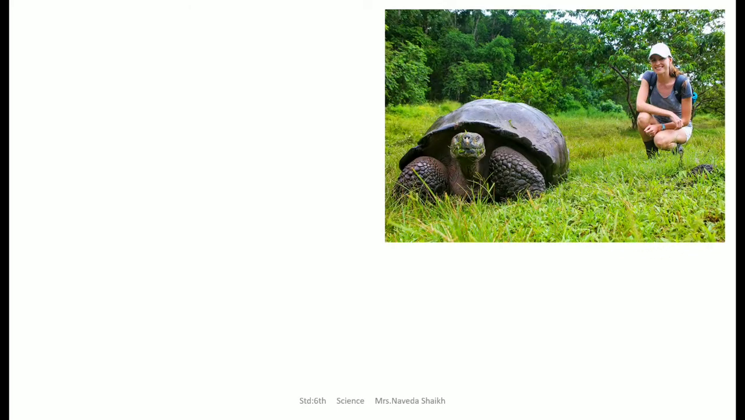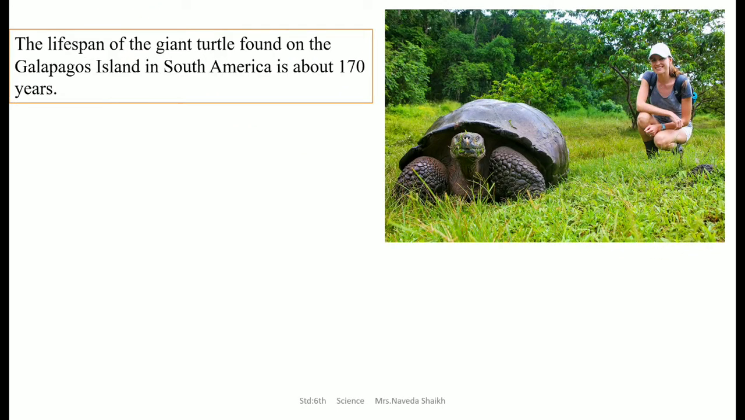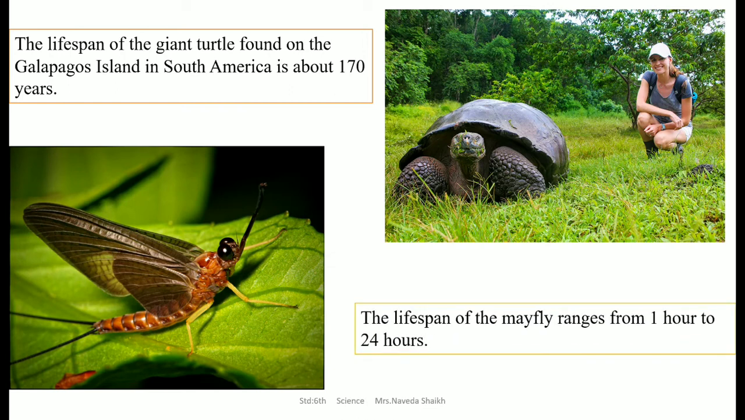There is a turtle which was found in Galapagos Island in South America, which is about 170 years old, and you can see how huge this turtle is. Whereas on the other hand, you see this tiny looking insect which is called the mayfly, whose lifespan is only from 1 hour to 24 hours. So it depends from living organism to living organism how many years they can live. It is not the same for every living thing. It is different from one organism to the other.